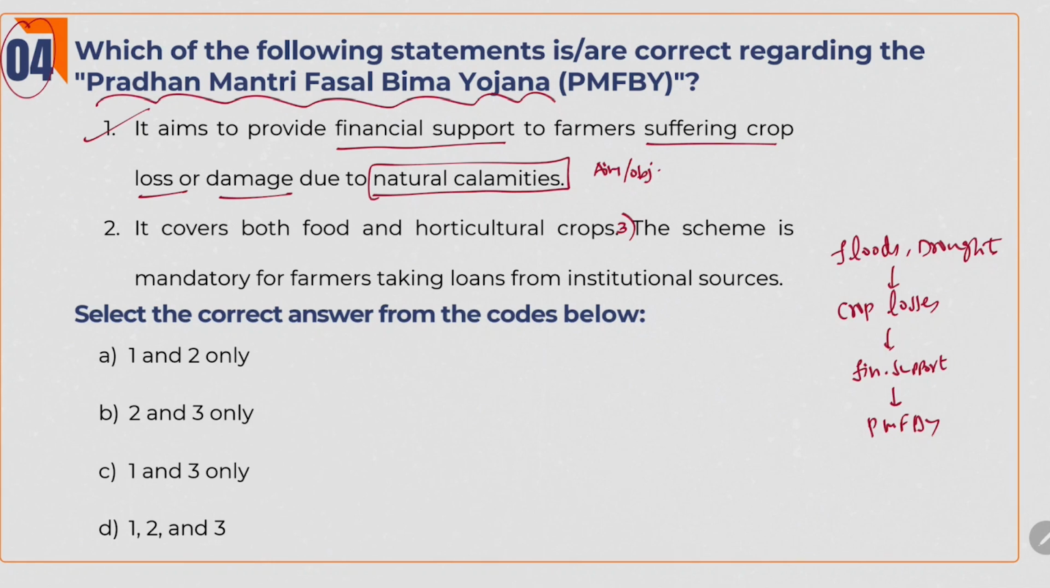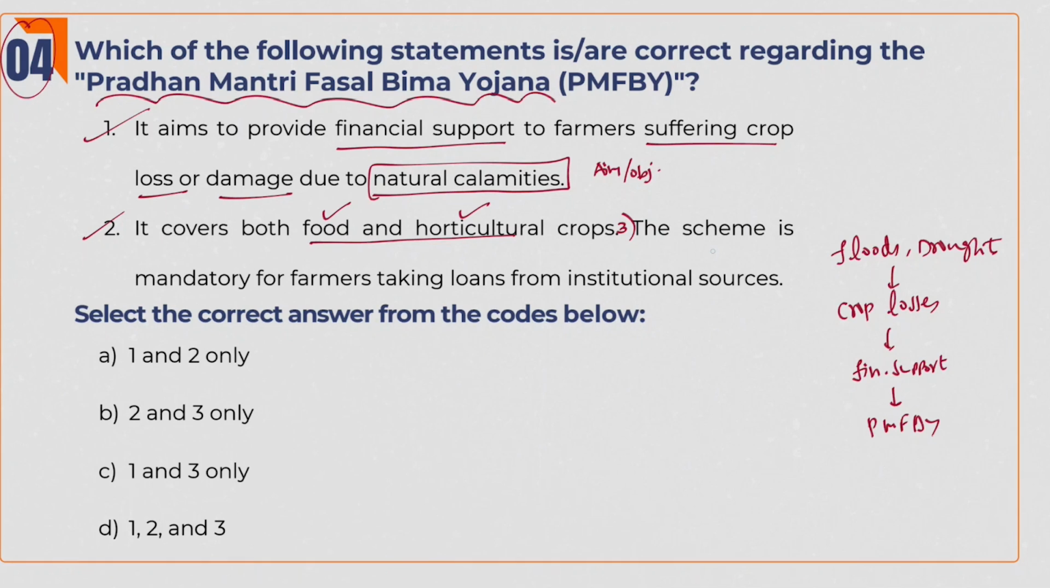Next one. It covers both food and horticultural crops. See, you don't need to read about all provisions of the scheme to answer this question. And we can't differentiate farmers with what crops they grow, whether it is the food crops or horticultural crops. Both are grown and harvested by farmer only. So, this statement, it covers both food and horticultural crops is right. Because once a disaster comes, it affects both food and horticultural crops equally. Both farmers will suffer losses.